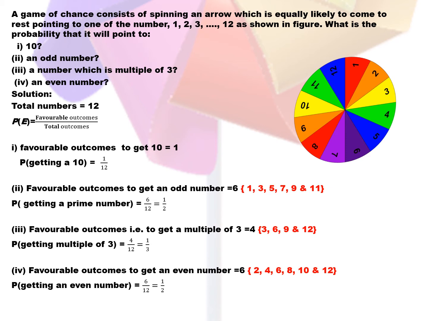Next, in order to get an odd number, we have 1, 3, 5, 7, 9 and 11 as the odd numbers, which are 6 in number, so probability will be 6 upon 12 which is equal to 1 upon 2. Next, in order to get a multiple of 3, we have multiples of 3, 4 in number: 3, 6, 9 and 12, and probability will be equal to 4 upon 12 which is equal to 1 by 3. Next, for the probability of an even number, again we have 6 even numbers here: 2, 4, 6, 8, 10 and 12. So probability will be equal to 6 upon 12 which is 1 upon 2.